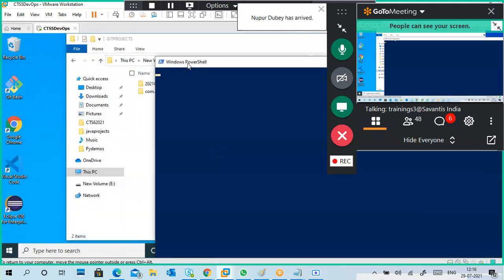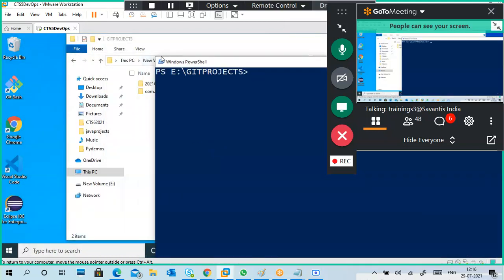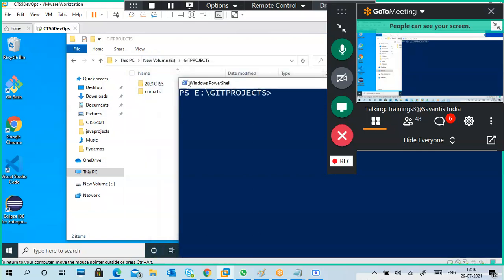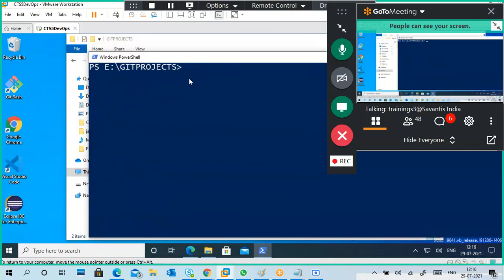You can do CMD commands in PowerShell. Automatically, my directory will come here, so you don't need to cd and all that stuff, not required.